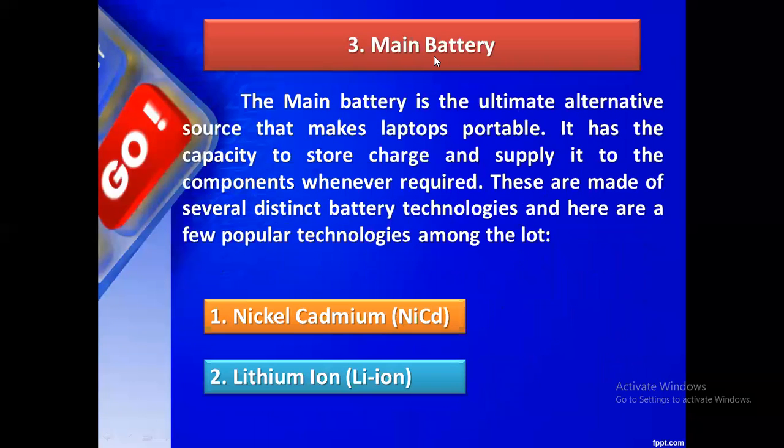And next is the main battery. Now we will come to the main concept. The main battery is the ultimate source of power for the laptop or whatever portable devices. It may be a mobile or whatever devices, gadgets we are using. The main battery is the important thing.